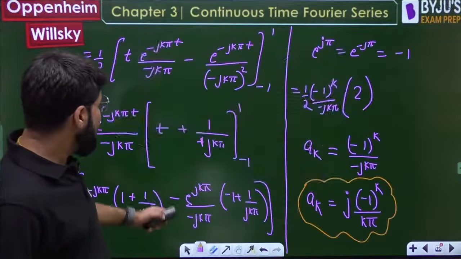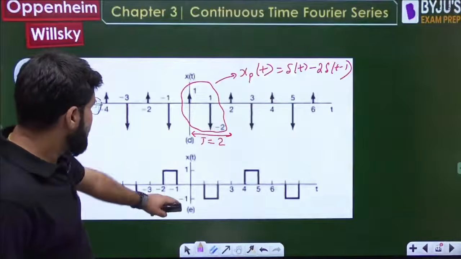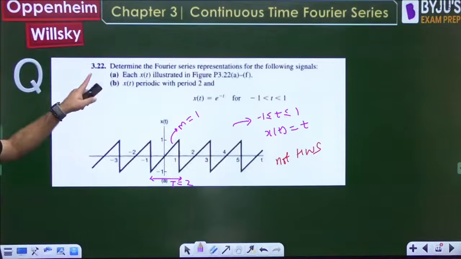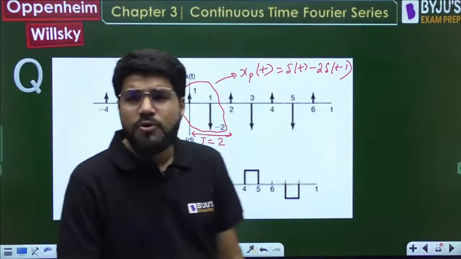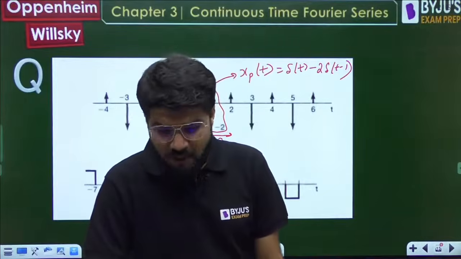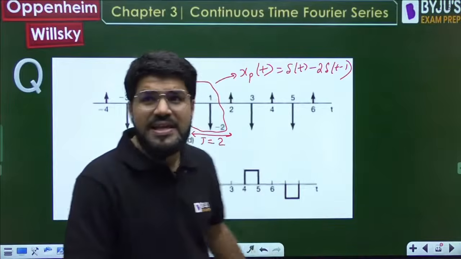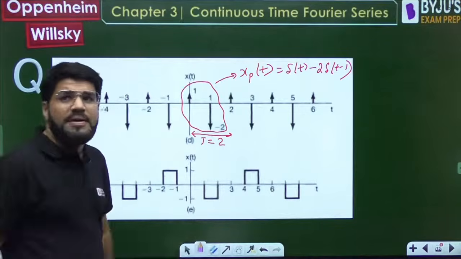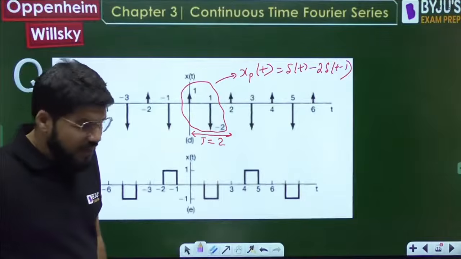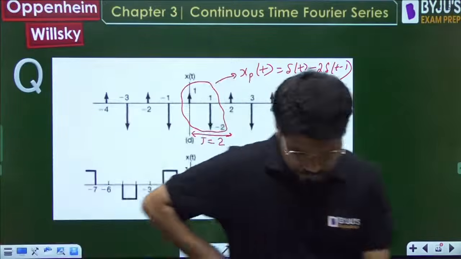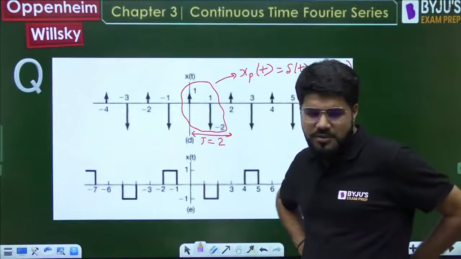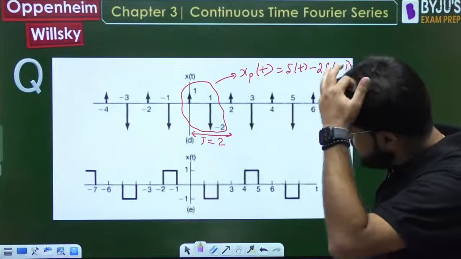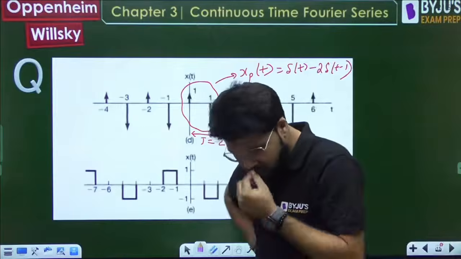Next, I have taken figure number E here, problem 3.22a. Can I try to solve it by the Fourier transform approach? Can it be simple? Because if I go by the conventional method, I have to integrate. That is also okay. But can I solve it directly here? Can I try to solve it directly or not? Think about this.